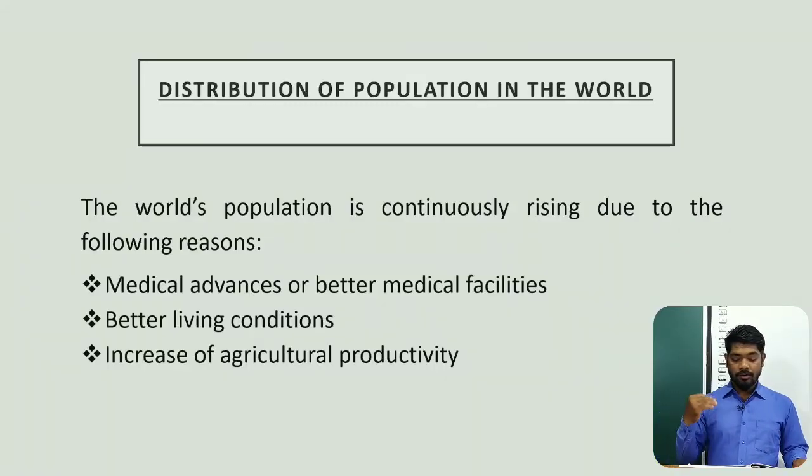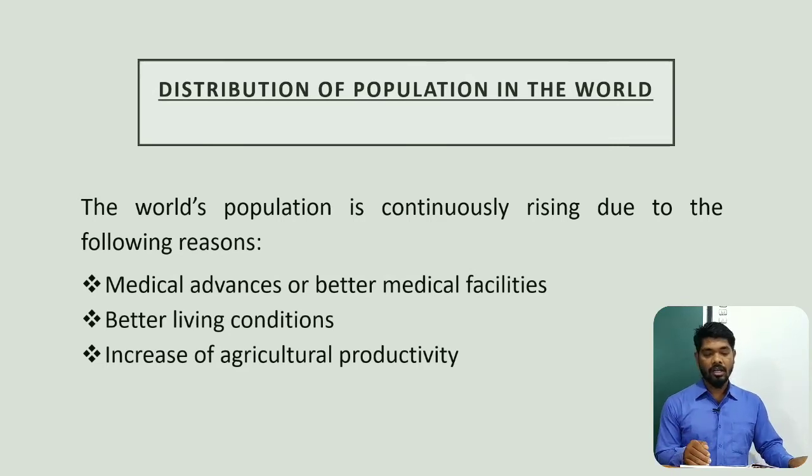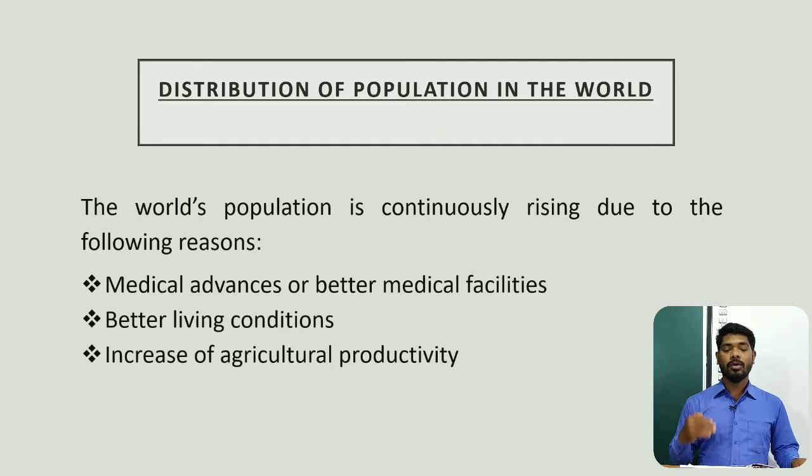The main reason is medical advances, medical improvement. Doctors, nurses, and so many hospitals have been constructed and are providing better facilities. Then better living conditions: people are educated, they are literate, they have standardized their living style, and luxurious conditions they have standardized.